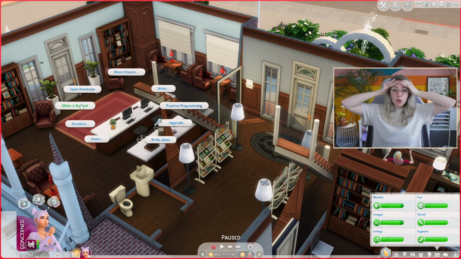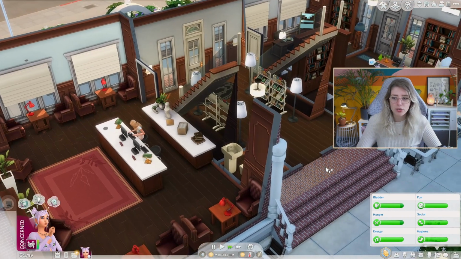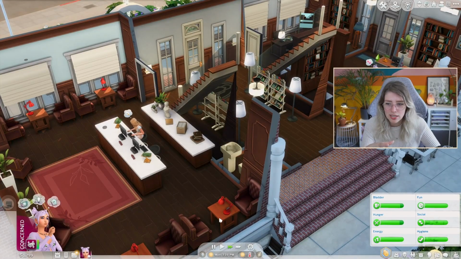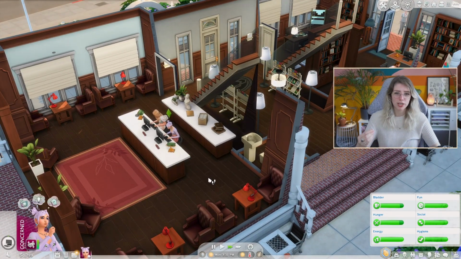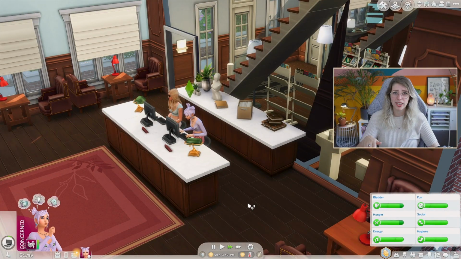Holy butts, that's so cool. So she got anxious about having to pay bills and feeling like she doesn't have enough money. So she can actually go and make a budget. I didn't realize this mod to be this extensive. I know that mods can be so extensive, but this is just one. We're literally just exploring anxiety right now.